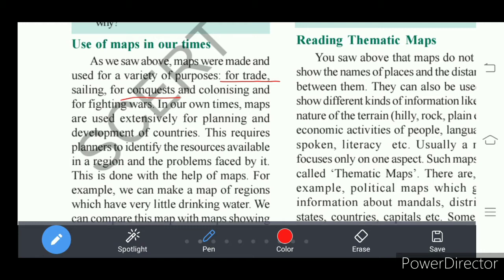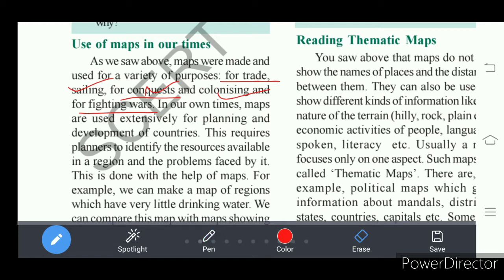Understand? So today many of the countries have come to freedom from British colonization. So to wage war, to fight in the war with other nations, maps are useful. So for the purpose of trade and for going on oceans, that is sailing, and for conquest and for colonization and fighting wars with other nations, for these purposes, maps were used in those days.